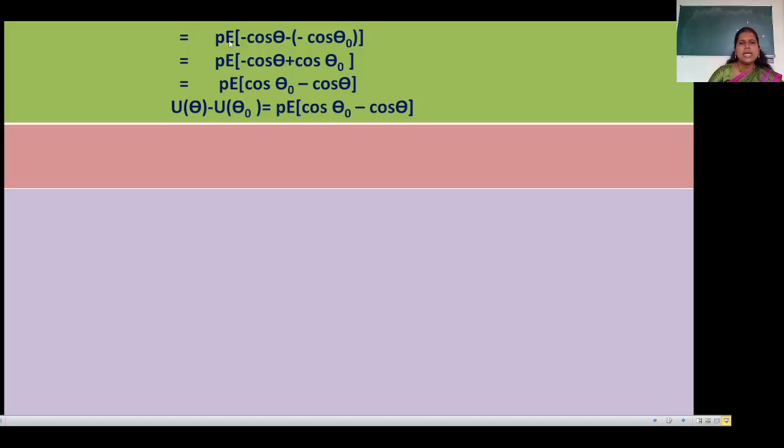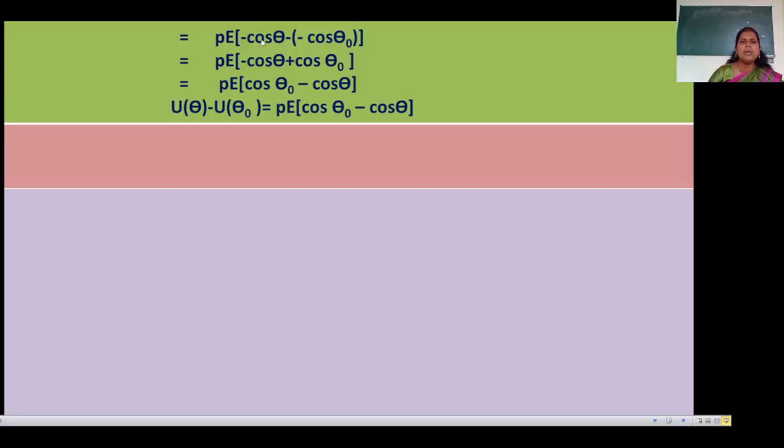P sin theta will convert into minus cos theta, so minus cos theta minus cos theta 0. When P means electric dipole, E means electric field, the electric dipole tends to rotate from theta 0 to theta without angular acceleration, so work is done by using the last equation.